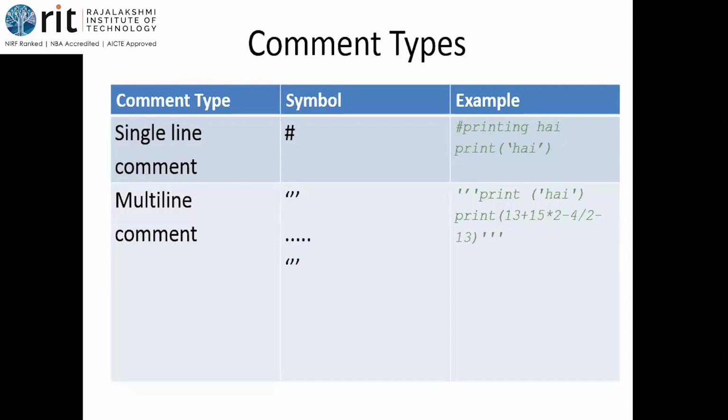Now, I develop a software, and if I'm not going to continue with that software, then that particular thing has to be given to some other people. Another developer will continue with its enhancement, adding features. After 1 year, that particular developer needs to know what I have done. So I'll be using comments. For a single line we use hash, and for multiple lines we use triple quotes.